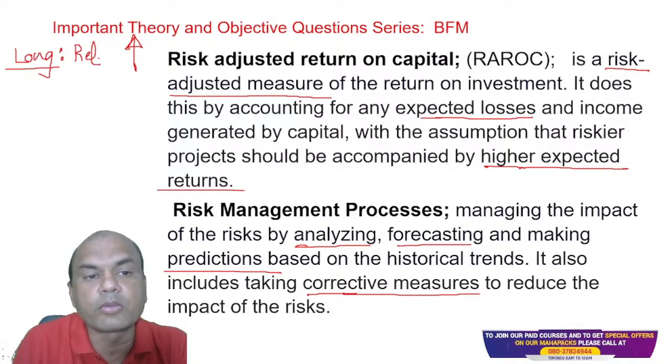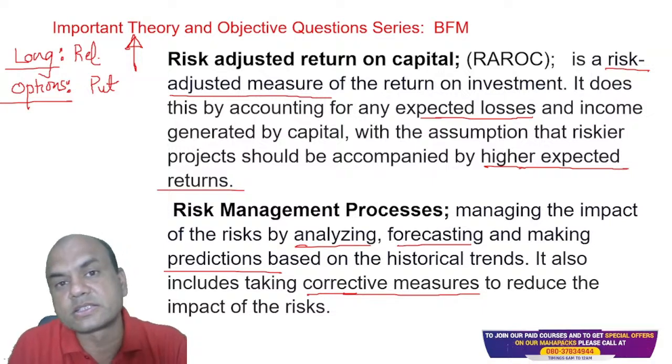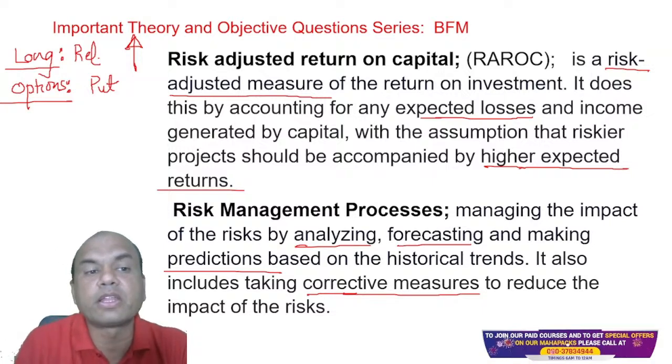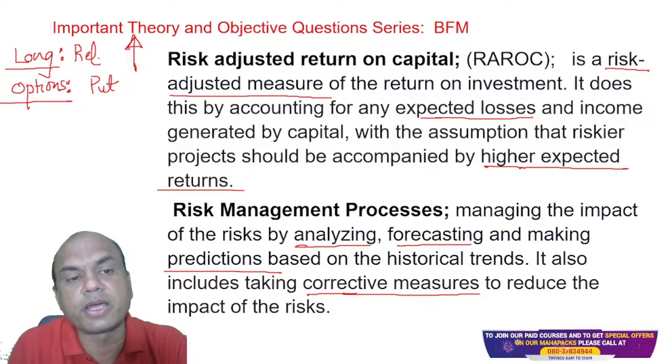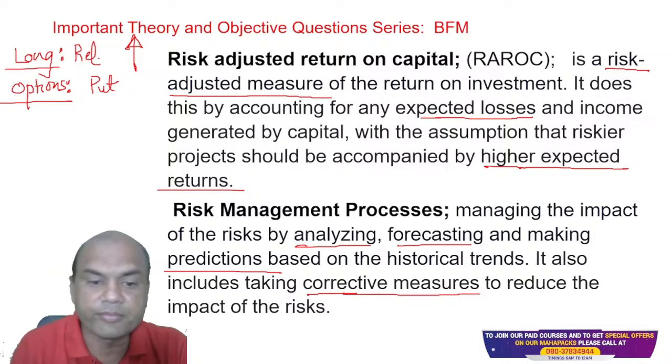Whenever I am having a long position in stocks or commodities, then in the derivatives or options market, I must have the reverse view. So in that market, I'll buy the put option. Put means what? If the market goes down, then the value of that put increases. So whenever you are long on a commodity, you must always buy put options to hedge that risk, and this is known as hedging. Corrective measure means hedging.